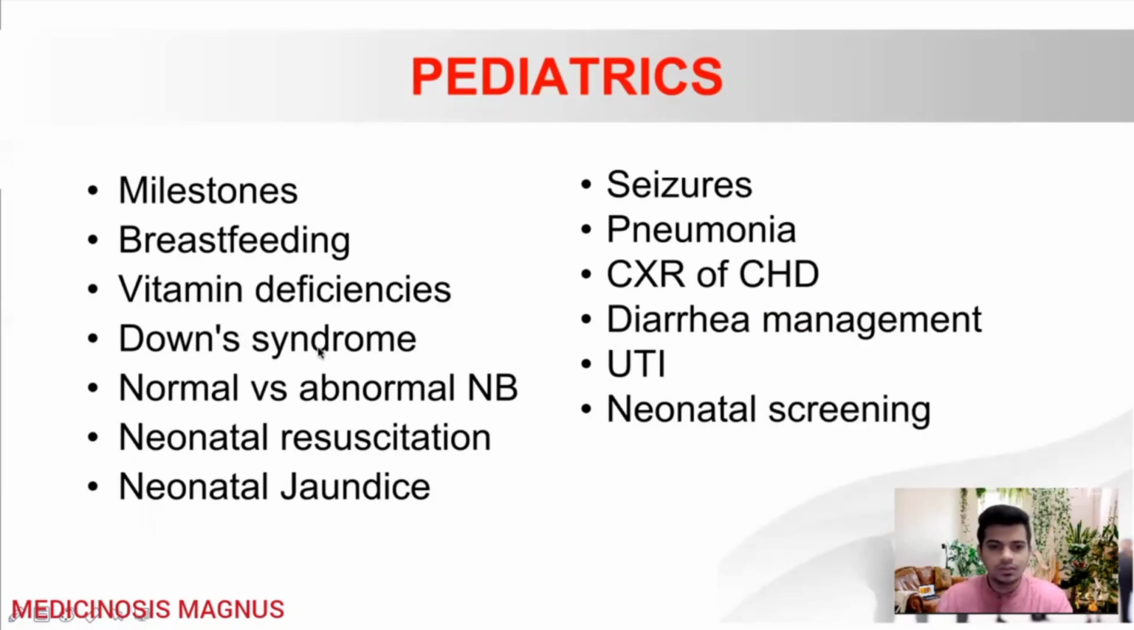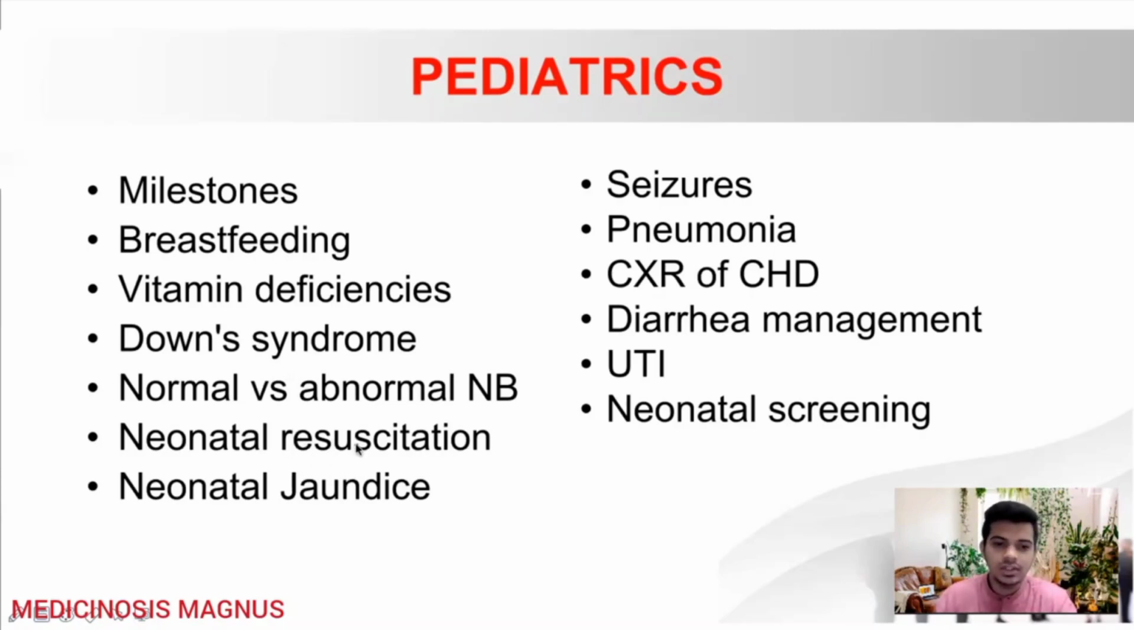Then also know about the Down syndrome. In the Down syndrome, mainly you will be needing to know about the clinical features of the Down syndrome. Then also a normal and abnormal newborn. So you must know which is normal condition in a newborn, which is abnormal condition in a newborn. You must know about how to differentiate between those things. Okay.